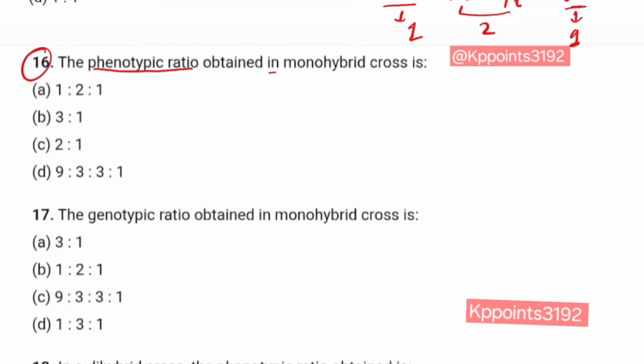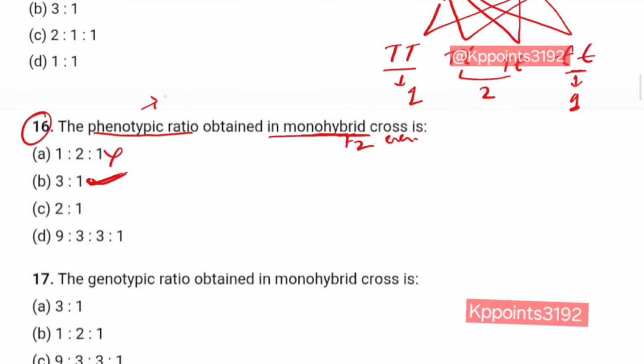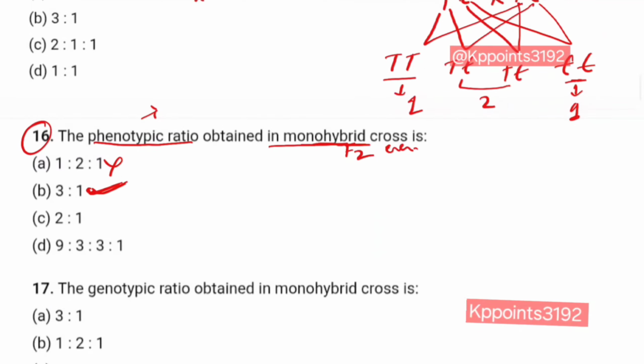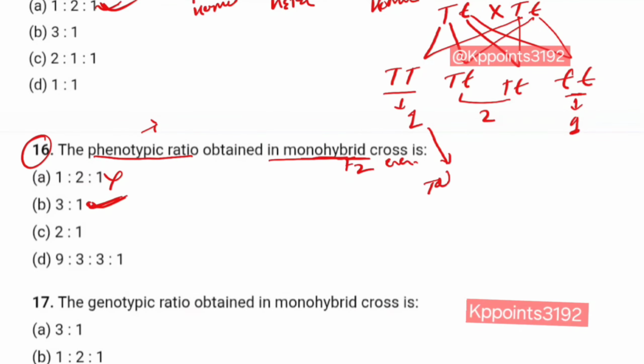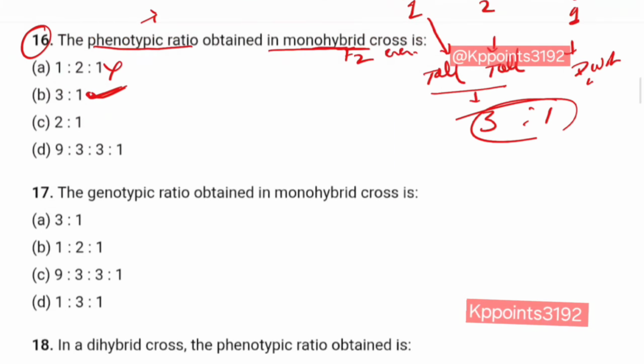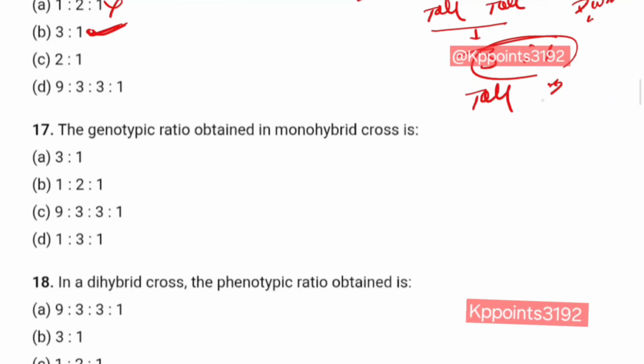Question number 16. The phenotypic ratio obtained in monohybrid cross. Phenotypic ratio: 1:2:1? No. 3:1? Yes. Monohybrid cross, in F2 generation. Clear? Phenotypic means physical expression, which you can see clearly. This is tall, and this is dwarf. So 2 and 1, 3 and 1, 3 is to 1. Three tall and one dwarf.